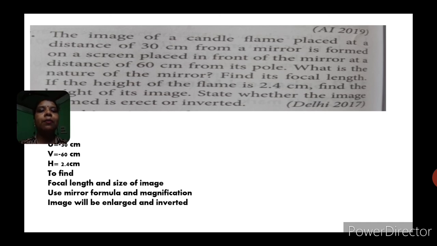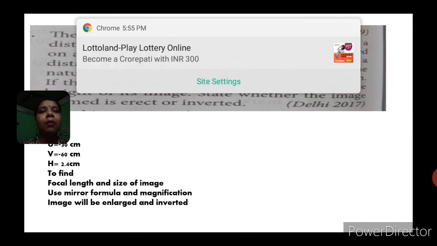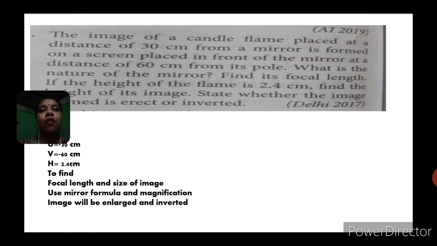And the image, you have to find out what it will be. Since it is in front of the mirror, it will obviously be a real image. And the size is bigger, so obviously it will be what? Enlarged image. And real images are inverted in nature.